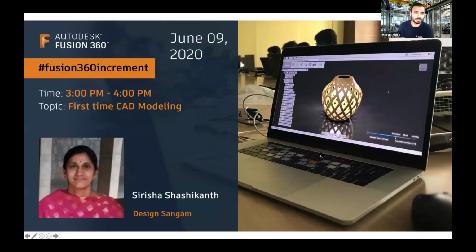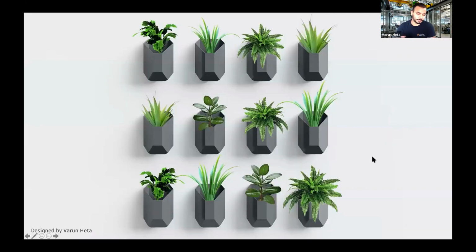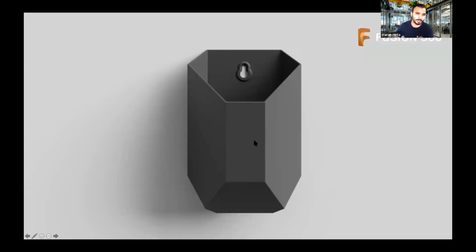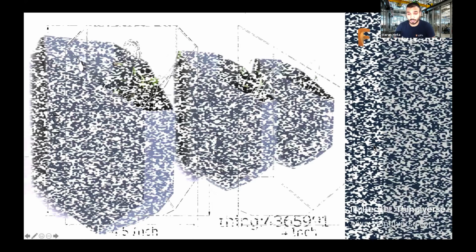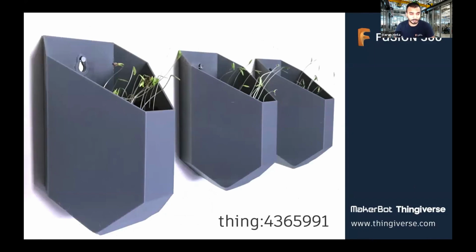So guys, I also do a little bit of designing, and I just quickly want to show you something which I recently worked on. I like home gardening, and because of this pandemic, I started doing all sorts of things, and I'm very much into 3D printing. So I printed all these things together, and it's not rocket science. Basically, it's a small wall planter with a good attachment that can fit a market-ready standard screw. The dimensions are 7 inches by 4.5 inches by 4.4. This looks like this, and this is the real one. I published this on Thingiverse also, right? People have recently started making it. Whatever I design, I usually share with everybody.